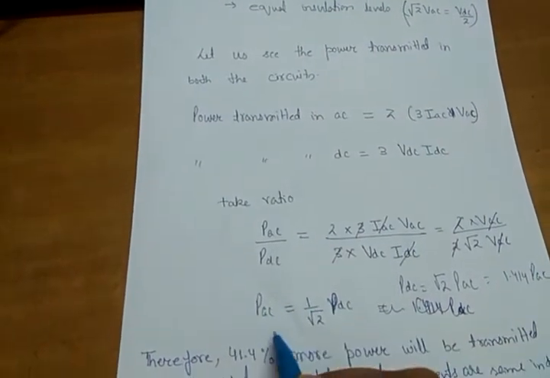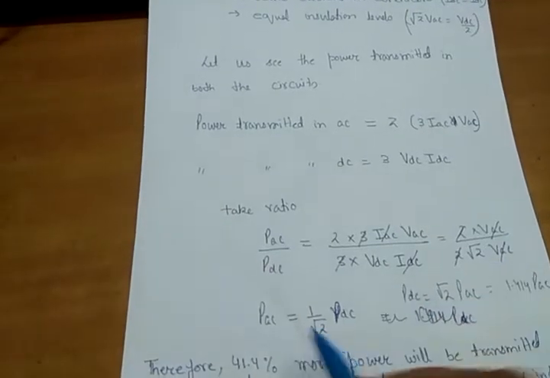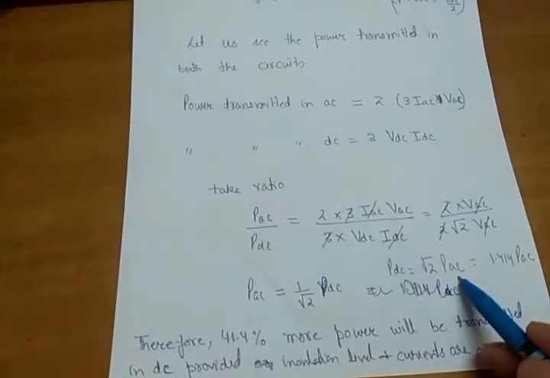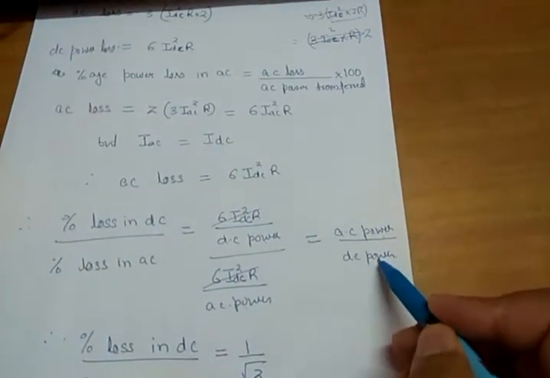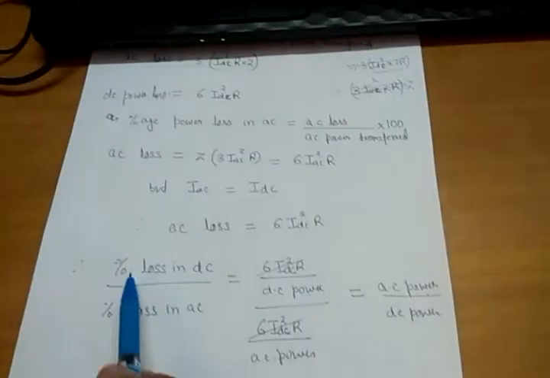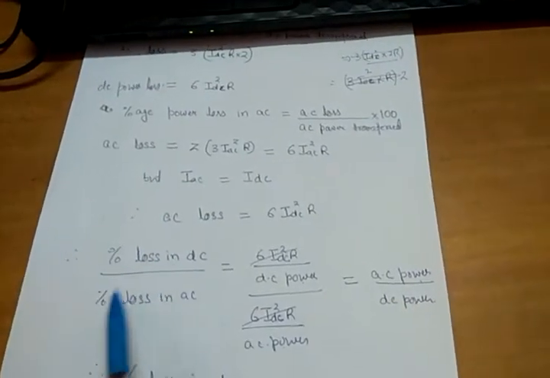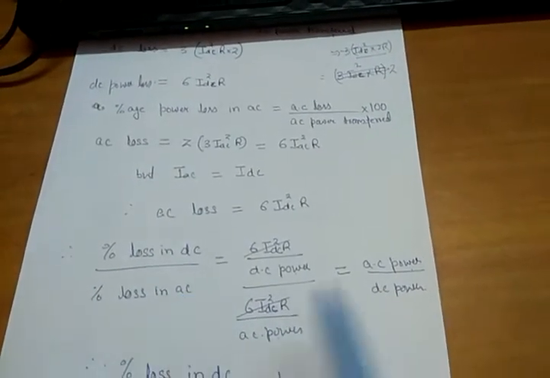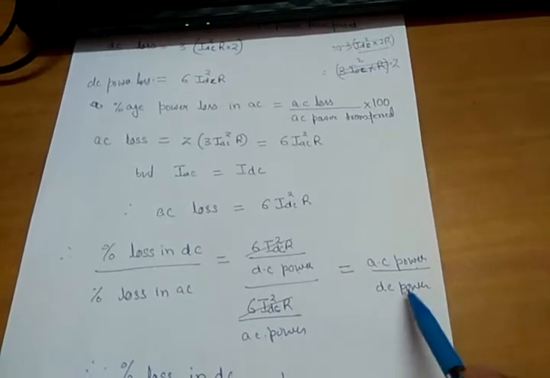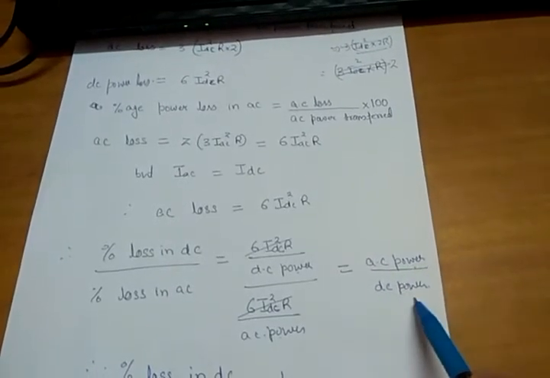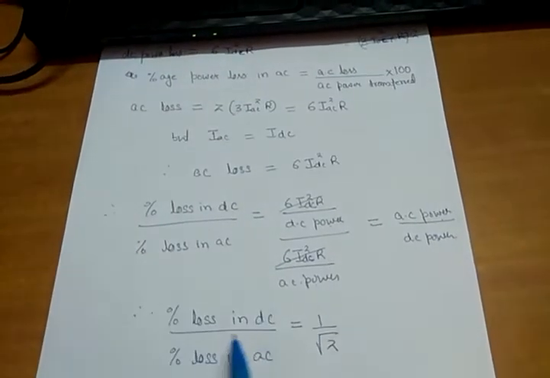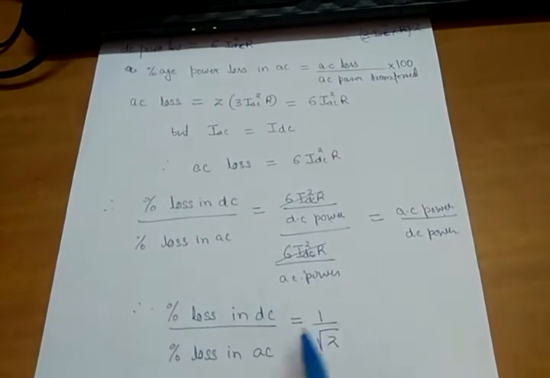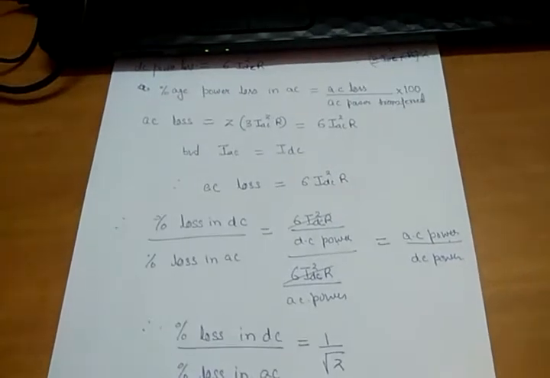I will bring P_DC here. This is correct. Okay, so the only mistake was here. This one is correct here. P_AC by P_DC is equal to 1 by root 2. So simply here AC power by DC power is equal to 1 by root 2. This is percentage power loss in DC divided by percentage power loss in AC. It is coming out equal to AC power divided by DC power, and AC power by DC power was nothing but 1 by root 2. So percentage power loss in DC divided by percentage power loss in AC is nothing but 1 by root 2.